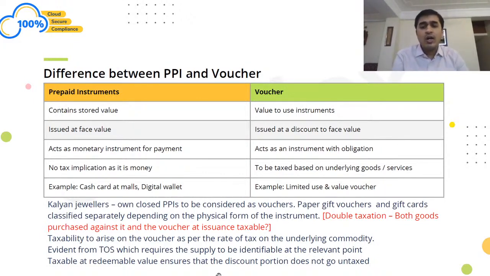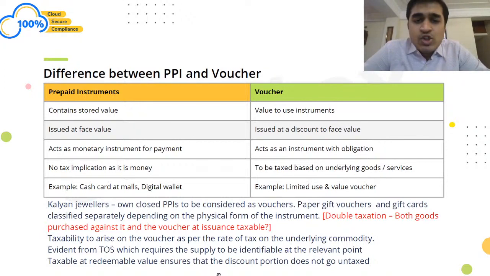A third party supplier or a private supplier issues this, and it acts as an instrument casting an obligation upon them to accept it as consideration. So if I buy a voucher from Dine Out, it would be casting an obligation on the restaurant to accept it as consideration because they have a contract with Dine Out, right? So this is how the transaction in the case of vouchers works.